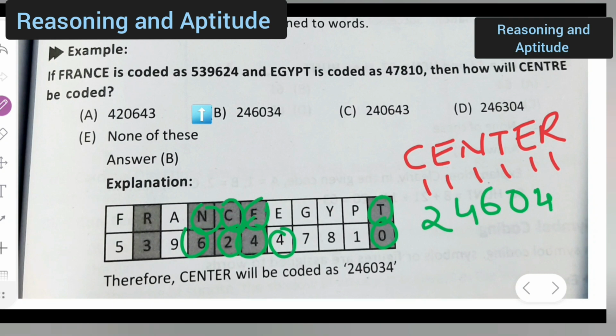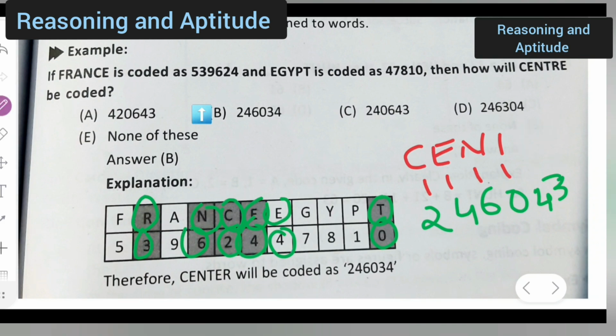4, right? Then for R it is 3, right? So 2 4 6 0. Okay, so this is RE. Okay, center spelling is wrong.